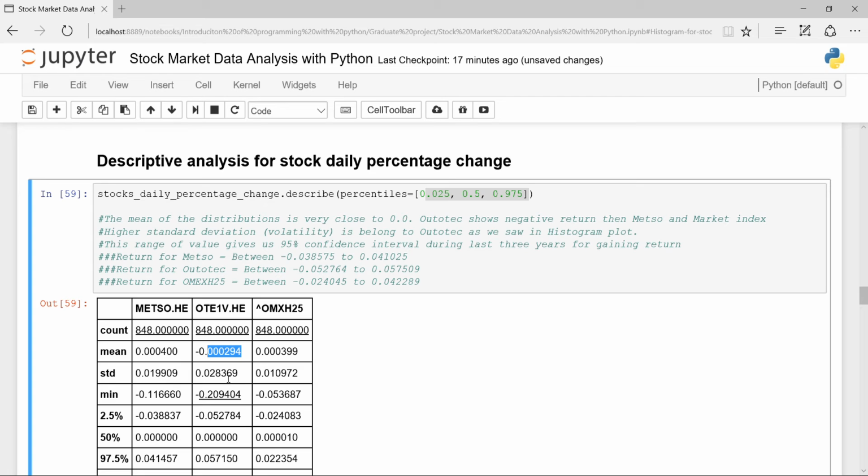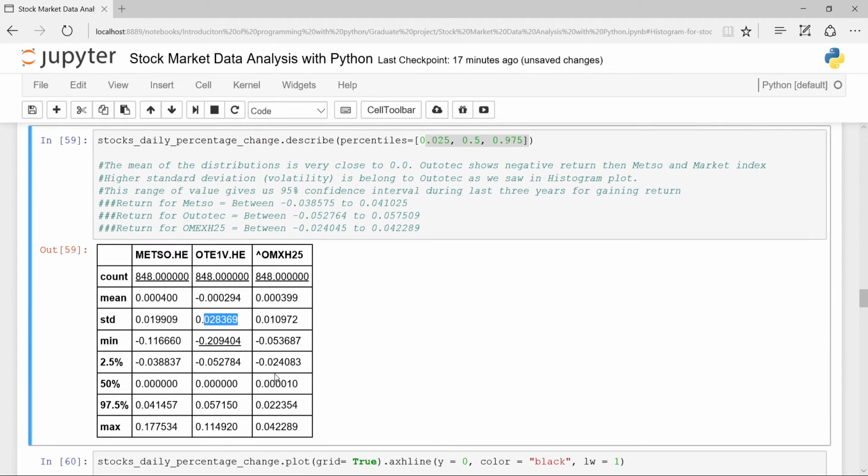The standard deviations are really low. However, the higher standard deviation belongs to Outotec again. And this range of values that I've determined here gives us a 95% confidence interval during the last 3 years for gaining return. So we can say each company has gained return between this amount.